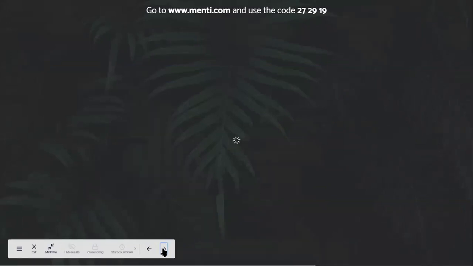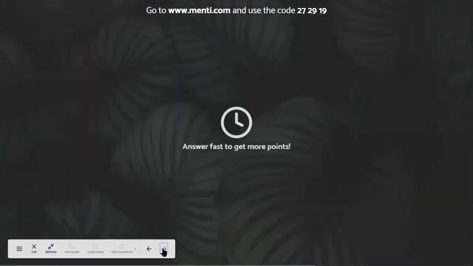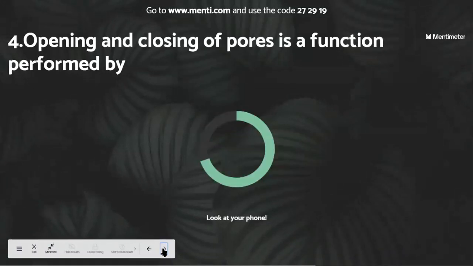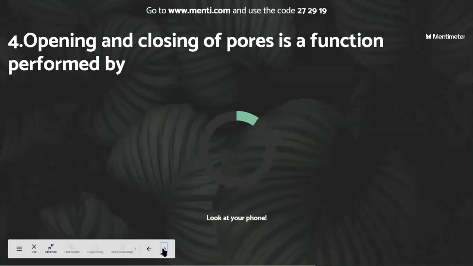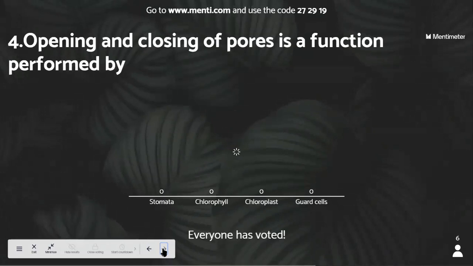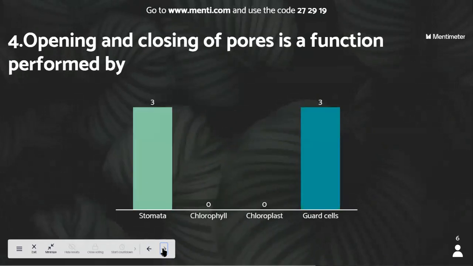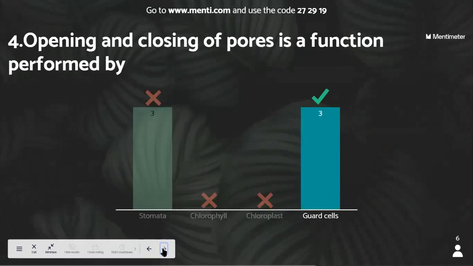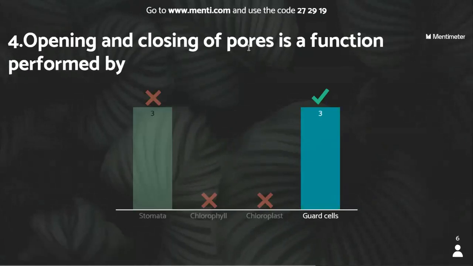Fourth question, answer fast to get more points. Opening and closing of pores is a function performed by stomata, chlorophyll, chloroplast, guard cells. Now itself I have told you on the topic of turgidity and flaccidity. Everyone has voted. Let's check it. 3 stomata and 3 guard cells. What is this, guys? Stomata is the minute pore. Opening and closing of the pore itself is the question. So the opening and the closing of the pore is guarded by 2 bean-shaped cells known as the guard cells. Is that clear?